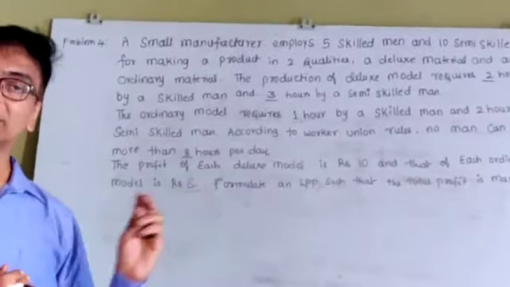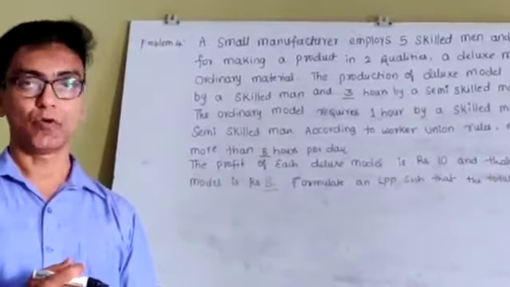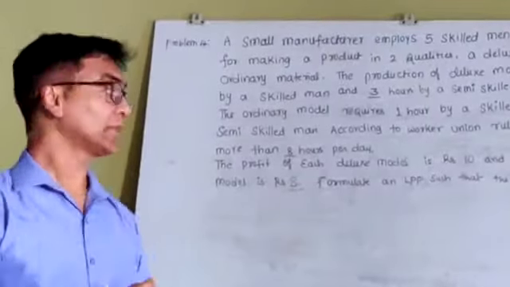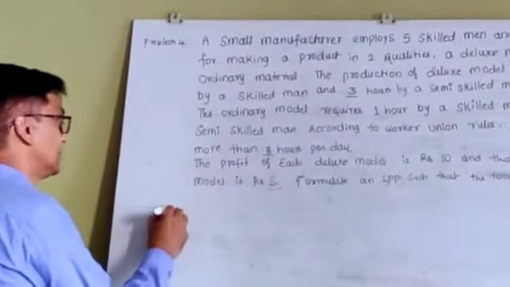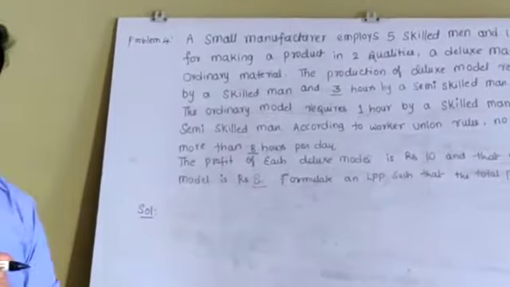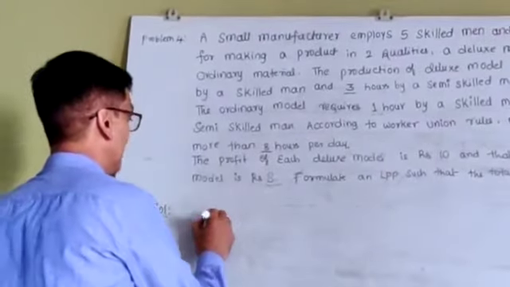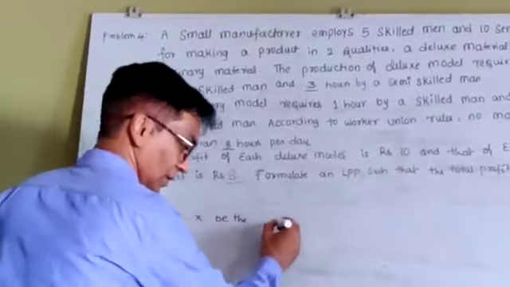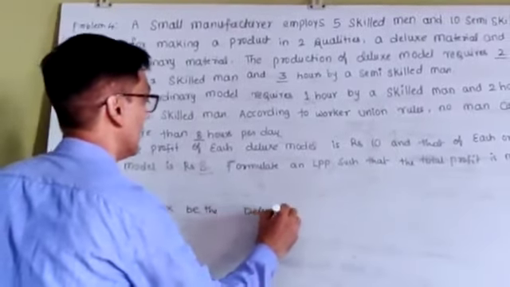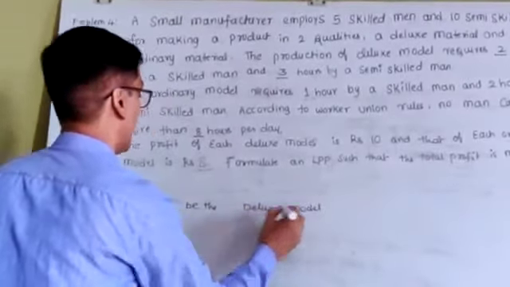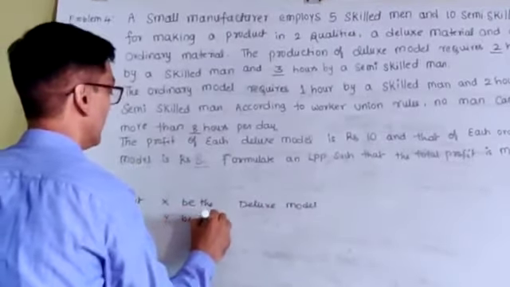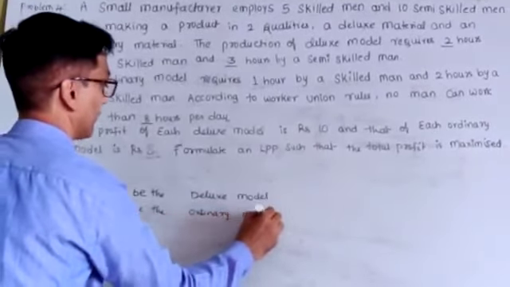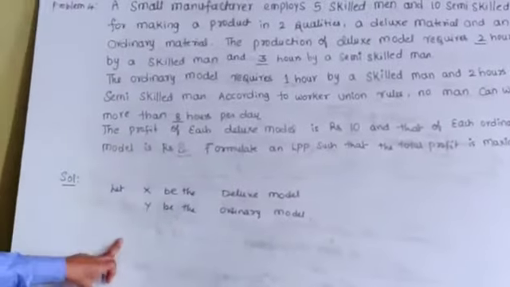See, once again the problem is profit oriented, hence the objective function is to be maximized. Let us see. First, you need to identify the variables. Let X be the deluxe model and Y be the ordinary model. So we are going to use a table: